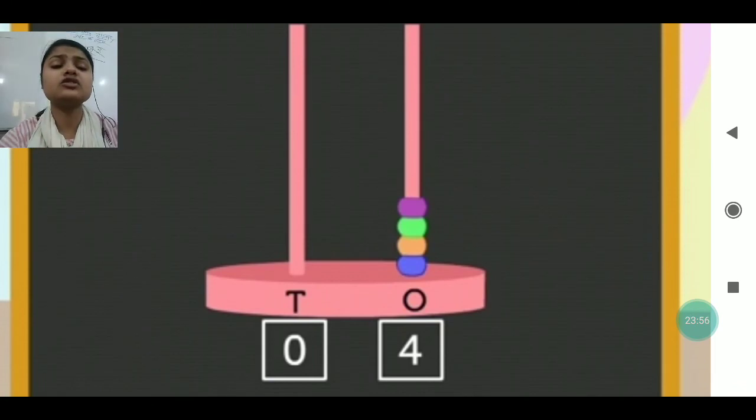You can see this one also. 4 is there at one's place, so we have written 4 at the one's place, but tens place is blank, so at tens place we will write 0. The place which is blank, at that place we will put 0.